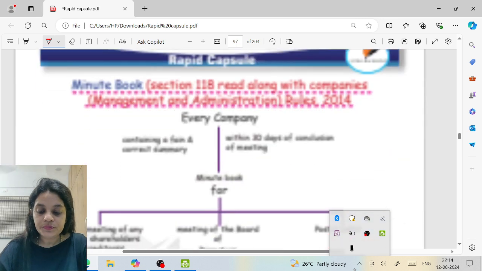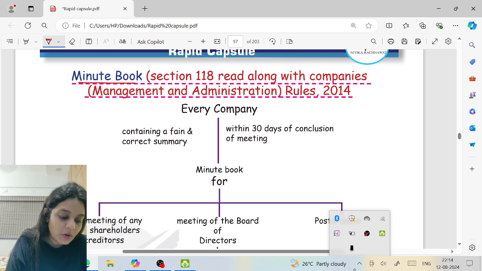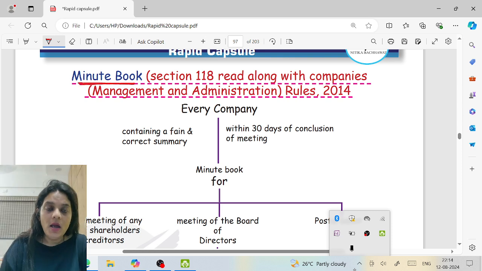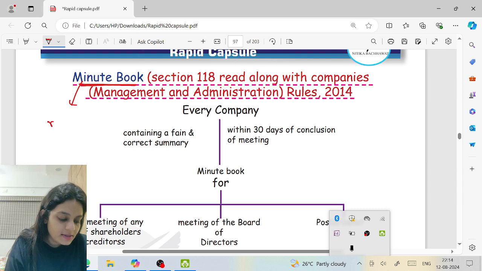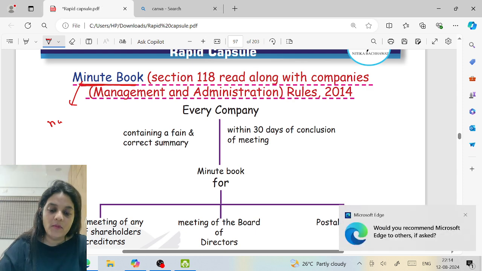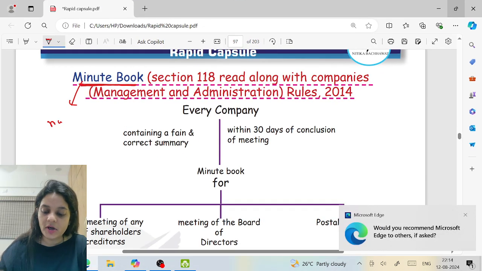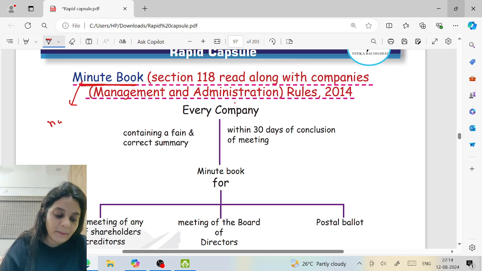Moving on to the last part of this chapter, minute book. It's basically a record of the meeting. Ma'am, is it a very special book? No, you can take any book. You can take any book, and the moment you take a book and you record the meeting, it becomes a minute book. Which company has to maintain?